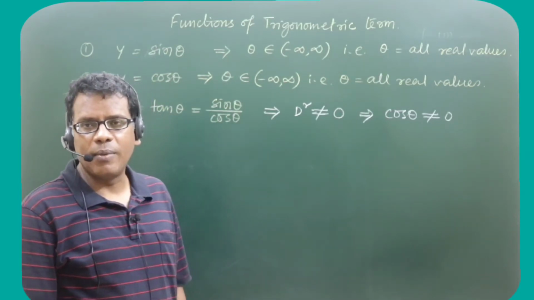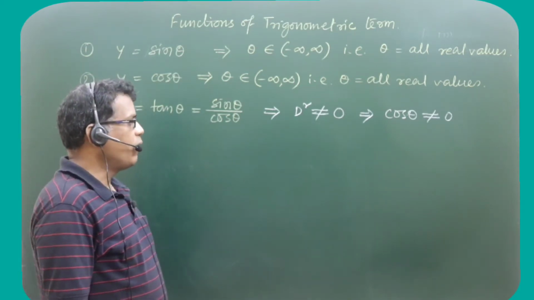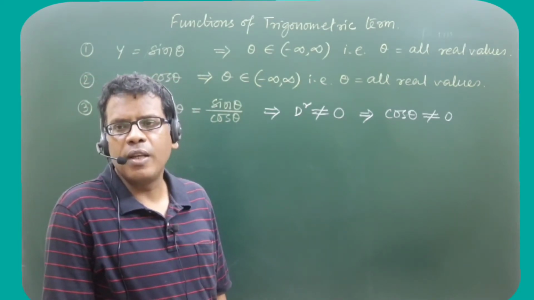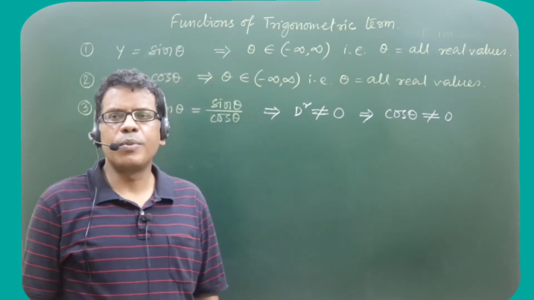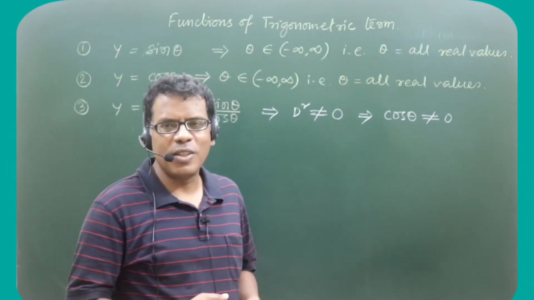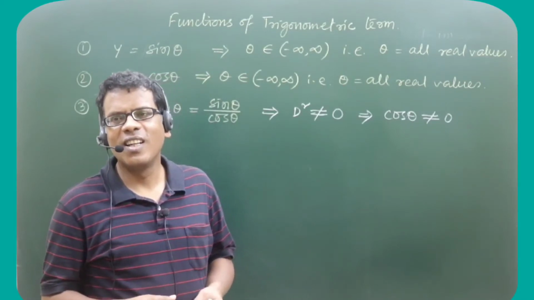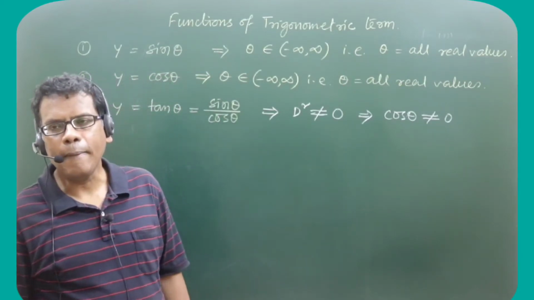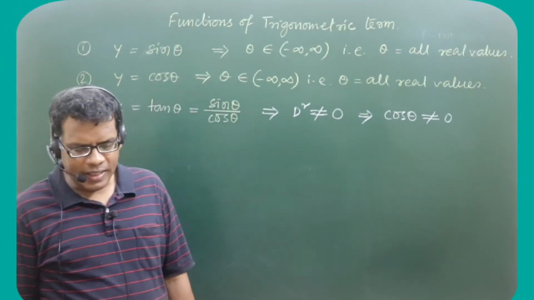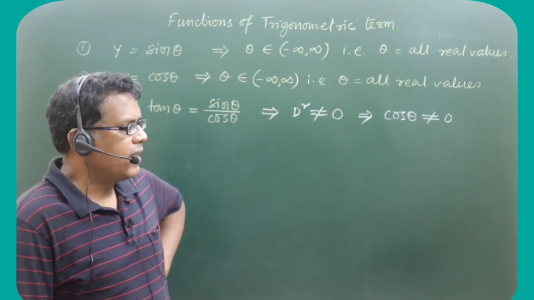It can be positive, it can be negative, but it should not be 0 for a value of theta. So now we know for which values of theta cos becomes 0. Can you tell me? We need to exclude those values of theta. Which are those values of theta at which cos theta is 0? Anyone? 90 degree. Can it be 0 only at 90 degree?